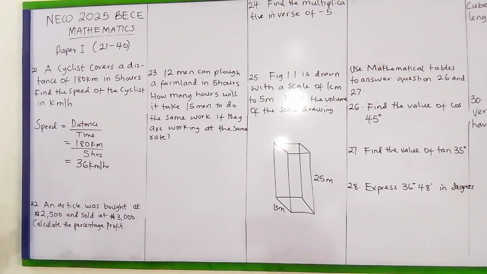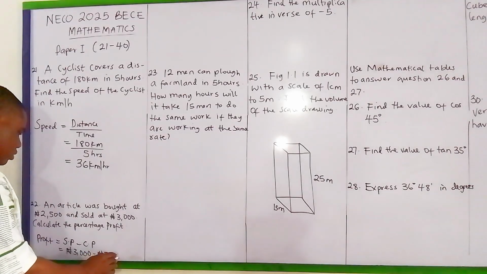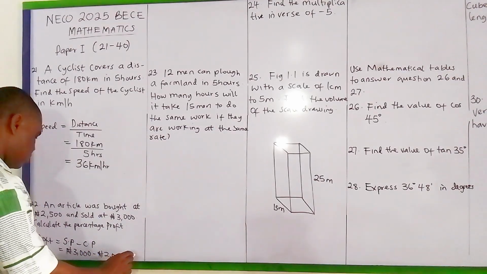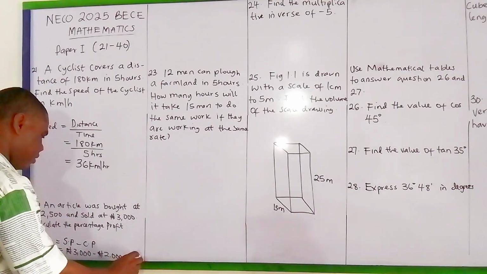Alright, so for question number 22, an article was bought at 2,500 naira and sold at 3,000 naira. Calculate the percentage profit. In this case, the profit will be the selling price minus the cost price. So give me 3,000 naira minus 2,500 naira, which is equal to 500 naira.